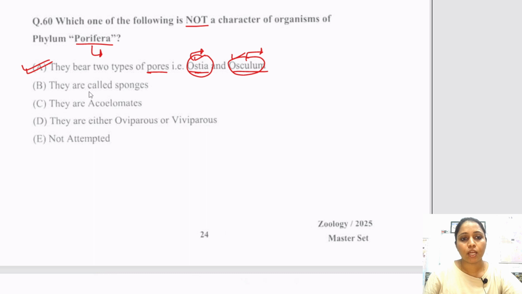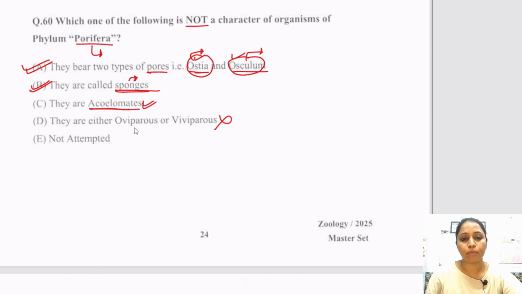Next one is, they are called sponges. Yes, poriferans are also called sponges, so this is also correct. And they are acoelomate. Yes, this is also correct because they do not have any true body cavity. And they are either oviparous or viviparous.